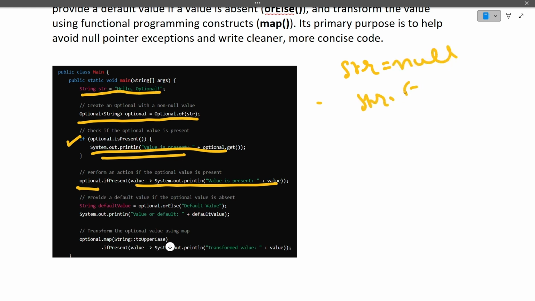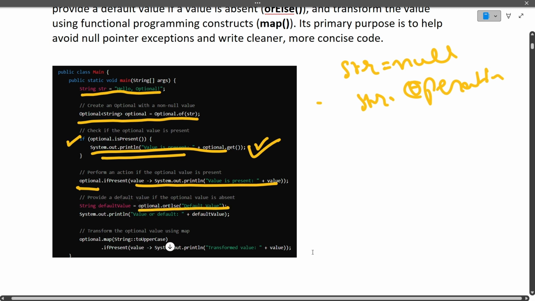So what problem is this solving? If we have a null string and we directly do str.something, some operation, then it will give us a NullPointerException. But before doing any operation, if we check whether the Optional of that string contains any value, and only then do the operation, it will save us the exception in our code. It is a good practice to first check the value and then do any operations. And if the value is not present, we can define what to do using orElse.